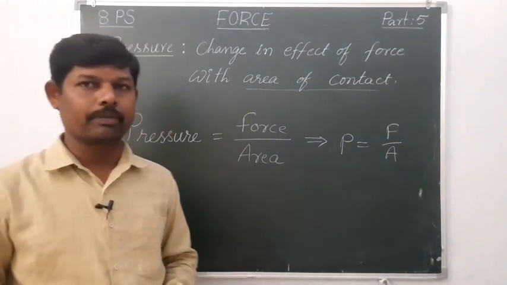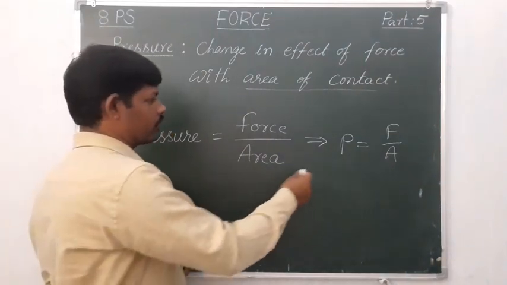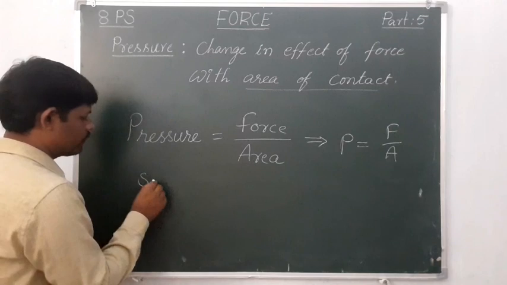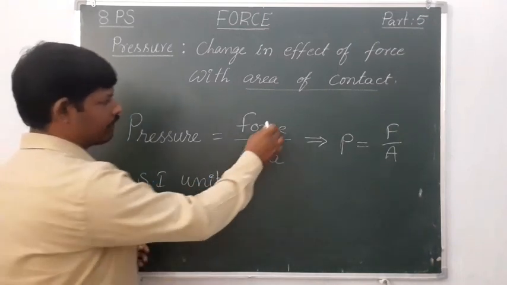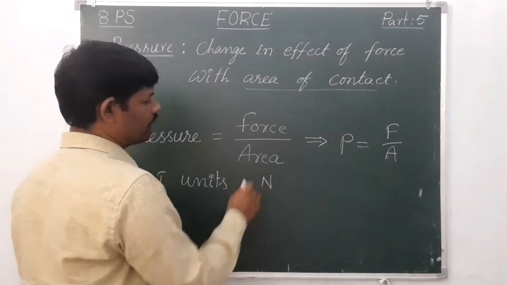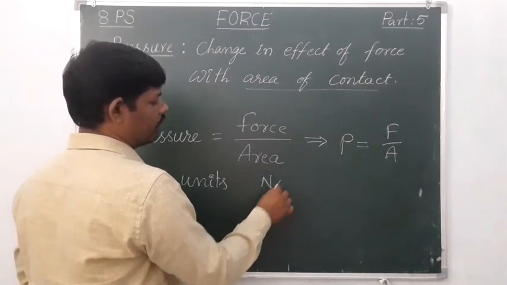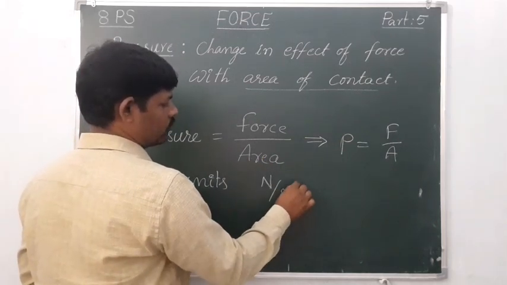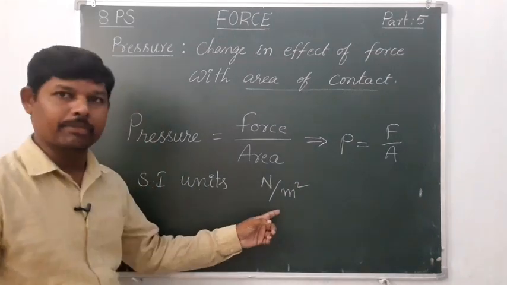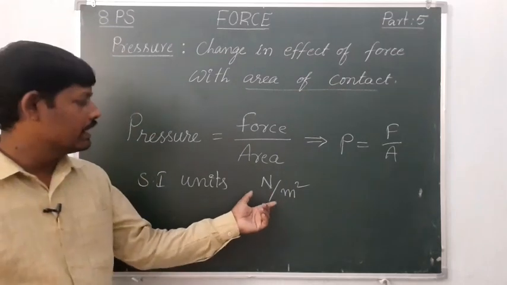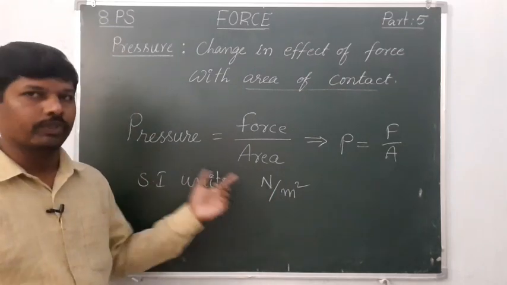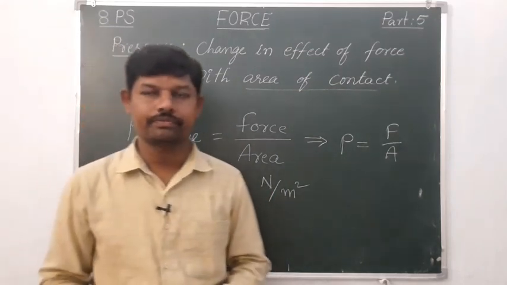So what are the units of pressure? Pressure units in the SI system: for force, Newton, and for area, meter square. You can write N by m square. N means Newton, m square means meter square. This is the unit of pressure, Newton per meter square.